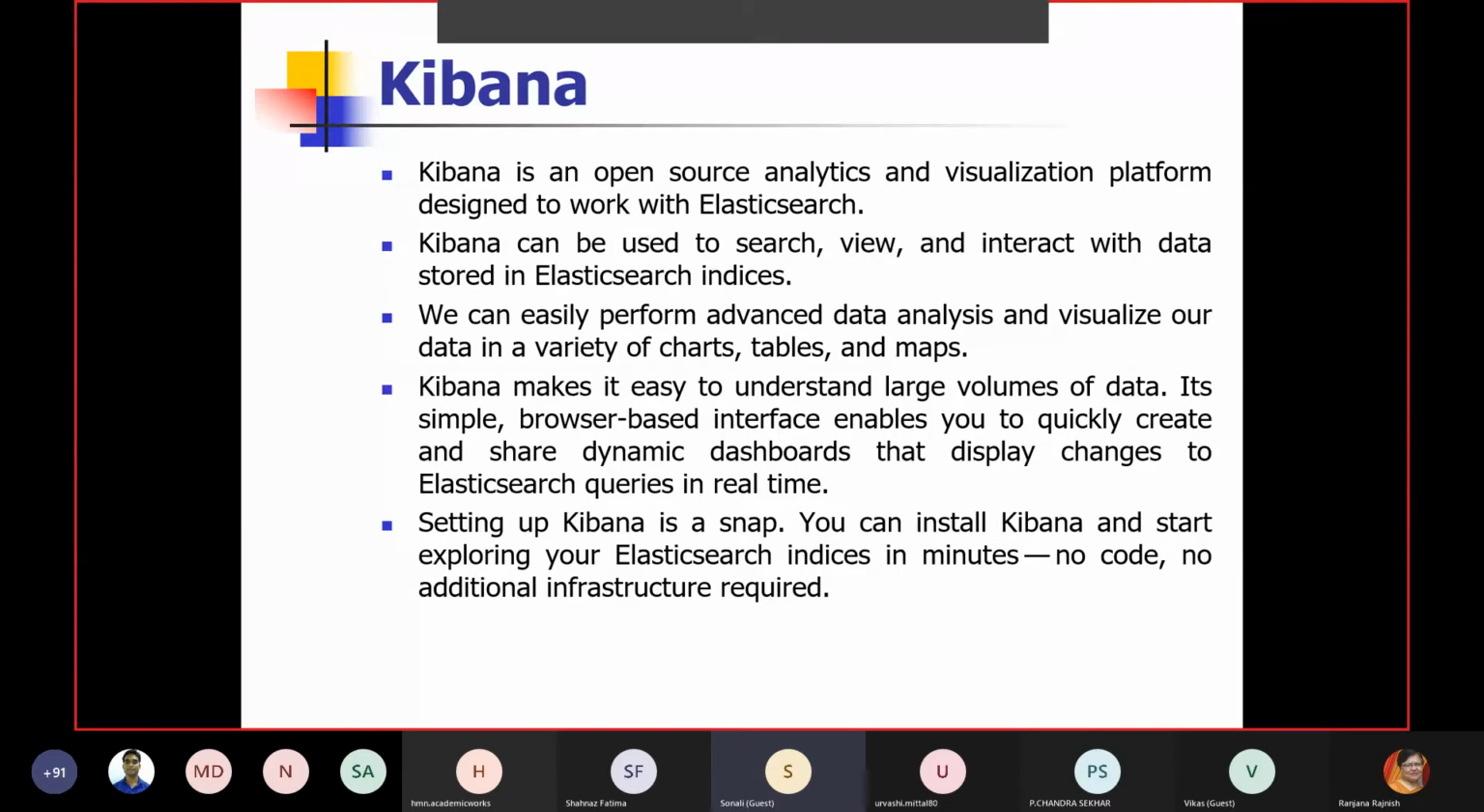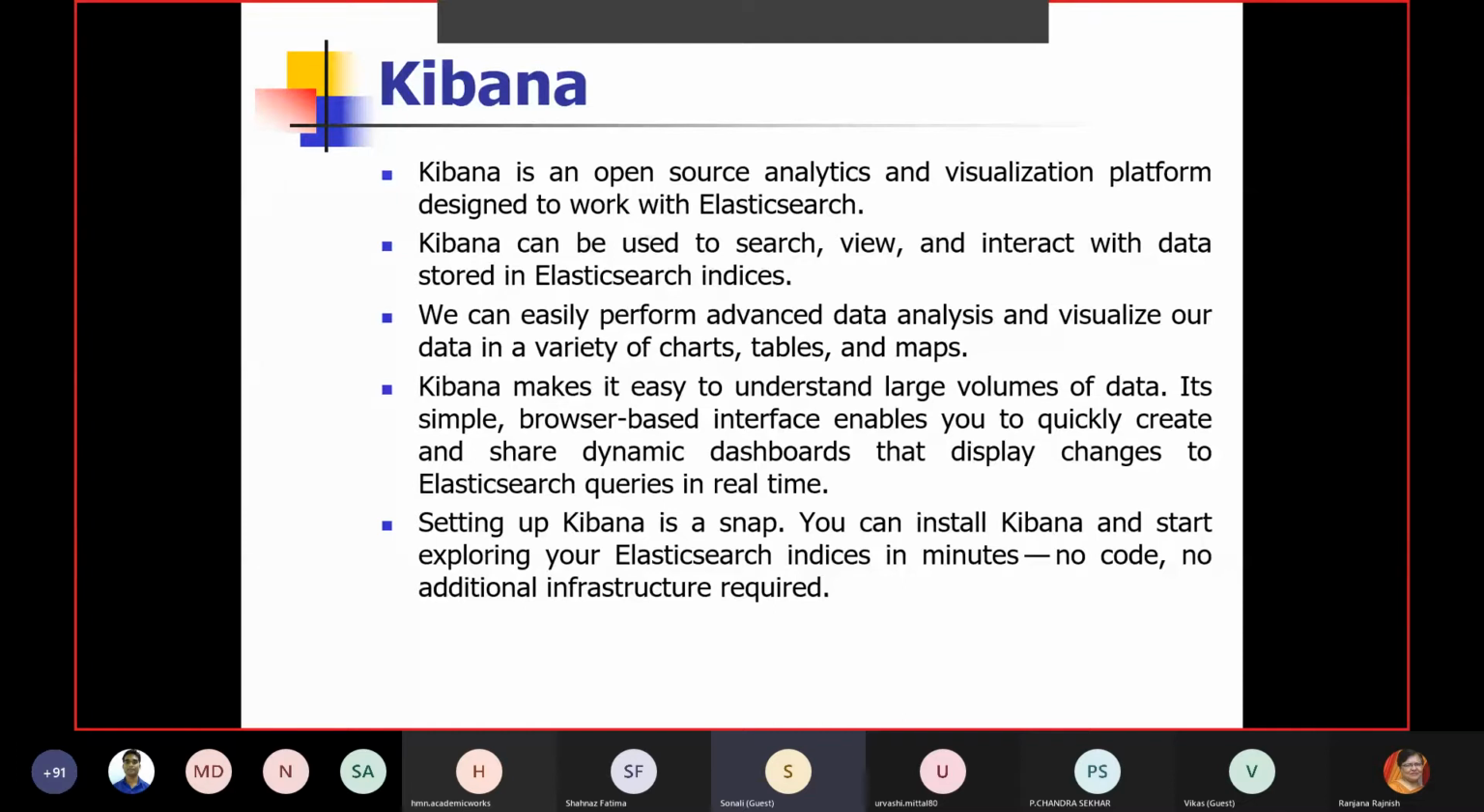Kibana can be used to search, view, or interact with the data stored in Elasticsearch. Okay, and we can perform some of the analytics here, like we can filter, we can see various graphs, charts, tables, and maps.